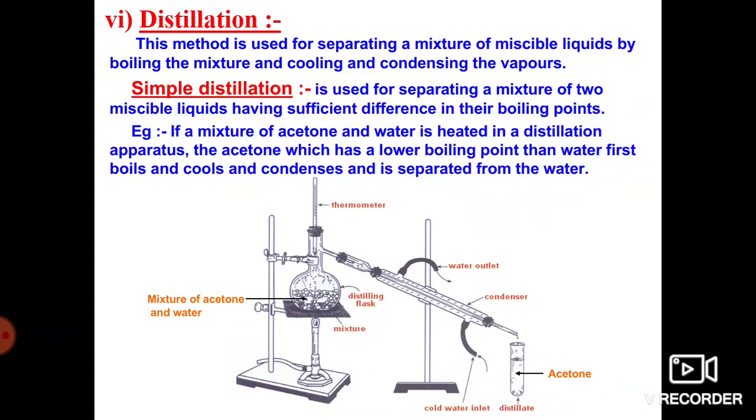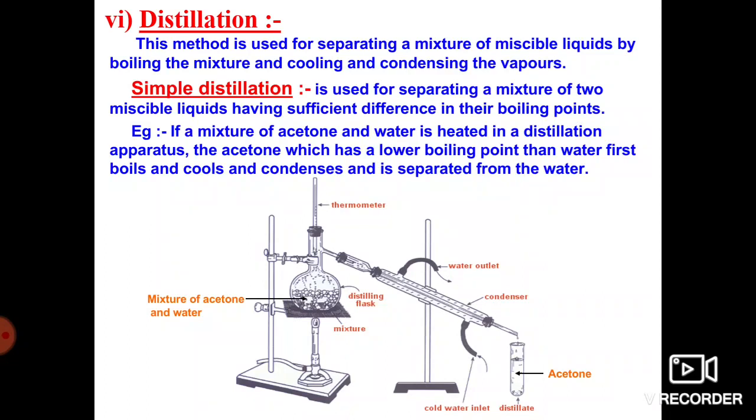How will we separate those different components? This is very helpful to separate the different mixtures based on their boiling points. Have you understood now?